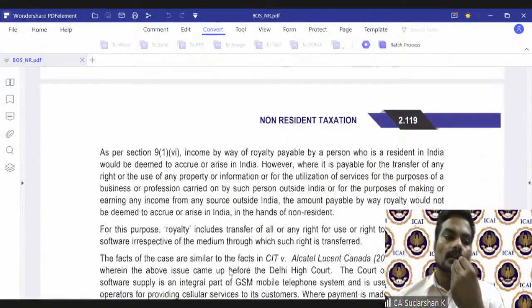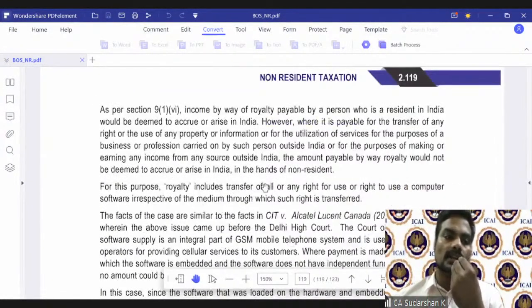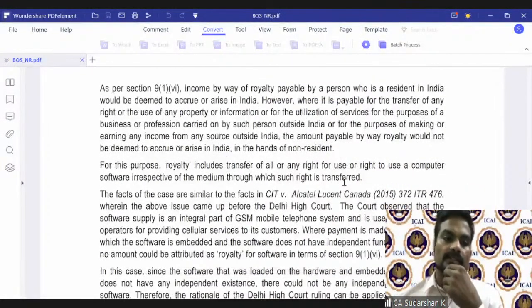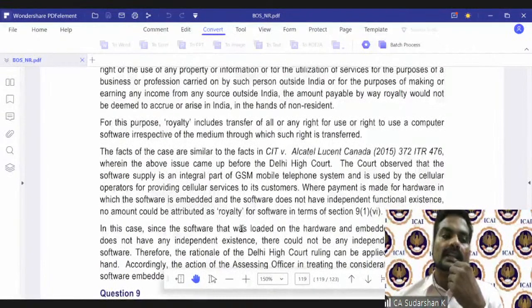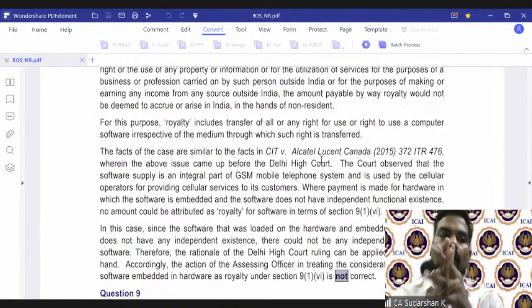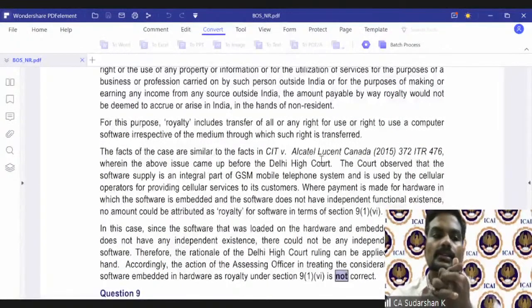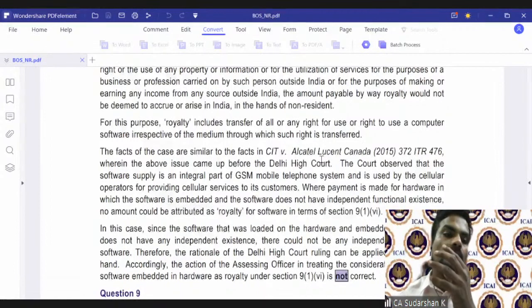Now, royalty includes transfer of all or any right to use a computer software. We have already seen this. What is very interesting to look at here is that the Delhi High Court, in the case of Alcatel-Lucent, held that the software supply is integral to the hardware.